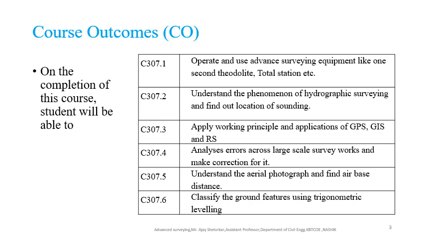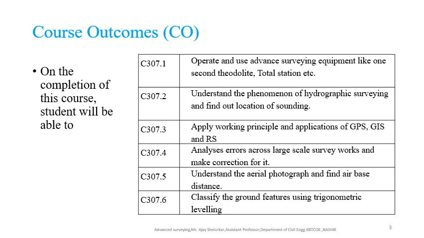Course outcome: on the completion of this course, students will be able to operate and use advanced surveying equipment like one second theodolite and total stations, will be able to understand the phenomena of hydrographic surveying and find out the locations of soundings, able to apply the working principle and applications of GPS, GIS and remote sensing, will be able to analyze errors across large-scale survey work and make corrections for them, will be able to understand aerial photographs and find the air base distance, will be able to classify the ground features using trigonometric leveling.